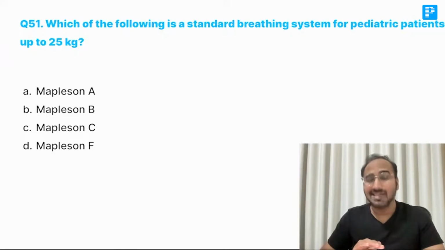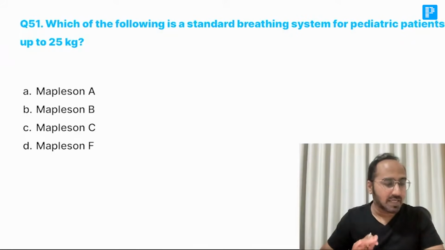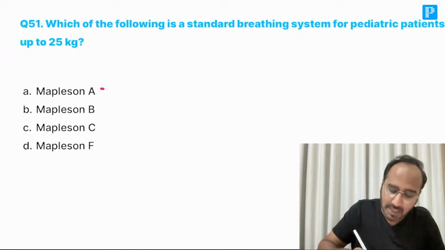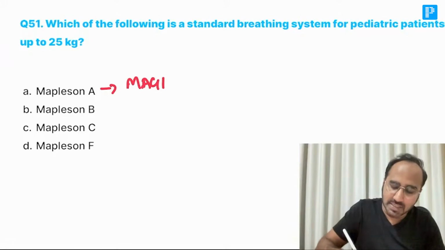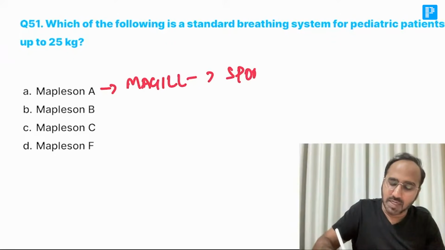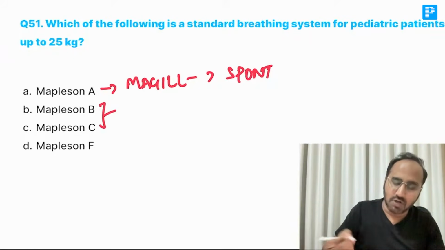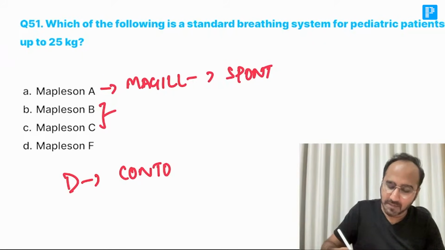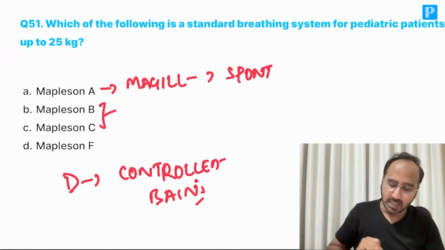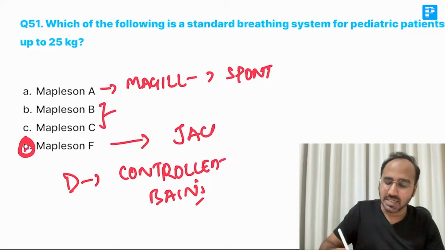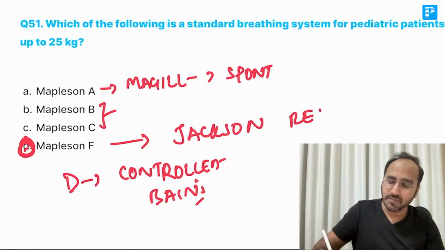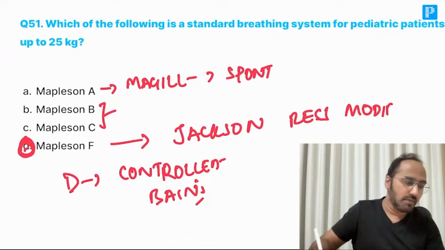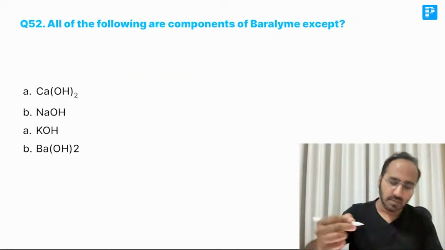Next. Which of the following is a standard breathing system for pediatric patients up to 25 kgs? Remember, breathing circuits are the Mapleson breathing circuits, Mapleson A to F. Mapleson A is also called the Magill circuit, which is the circuit of choice for spontaneous ventilation. B and C we are not using. For controlled ventilation, we are using the Mapleson D circuit, which is also called the Bain circuit. For pediatric cases, Mapleson F circuit, which is also called the Jackson-Rees modification. Okay? Next.